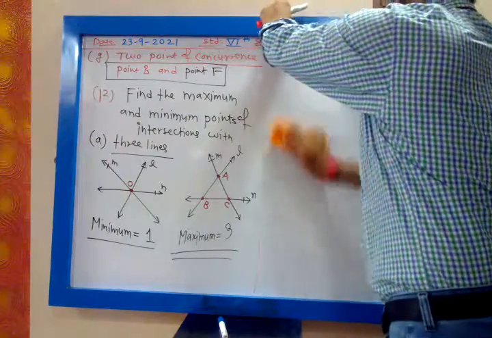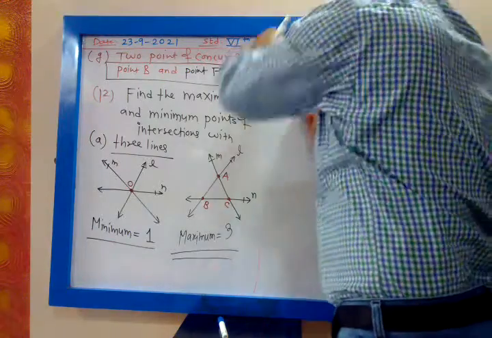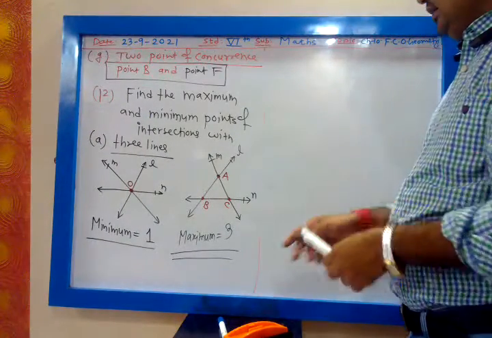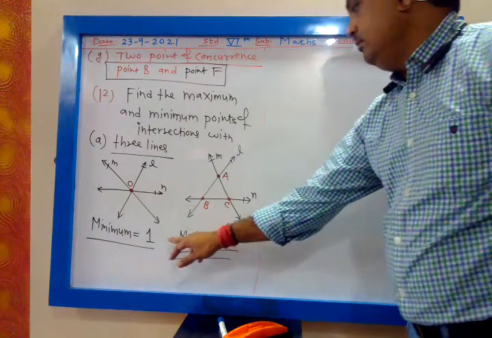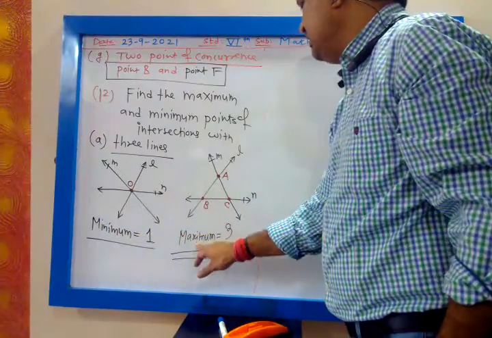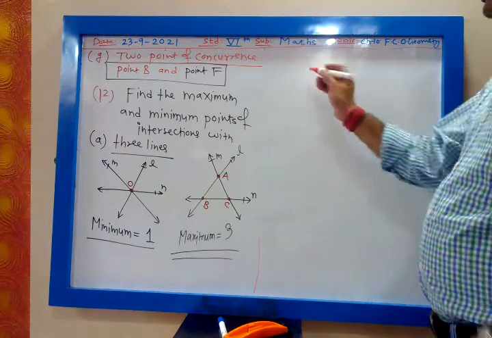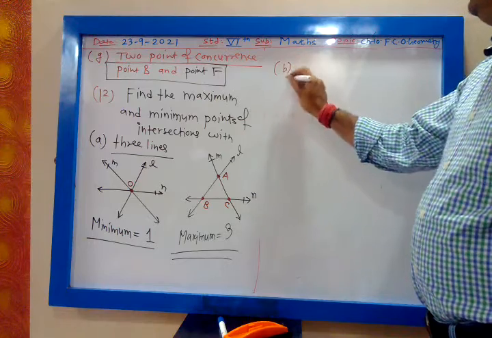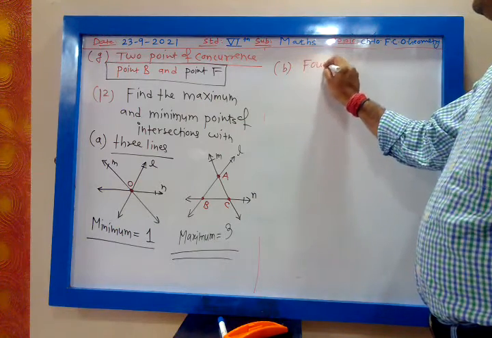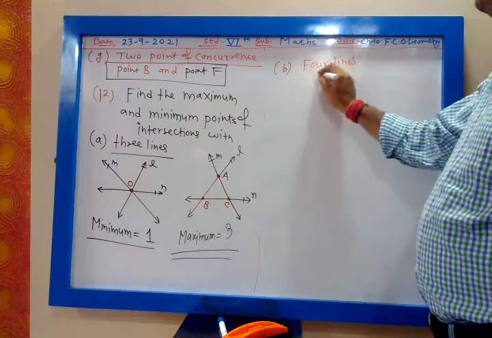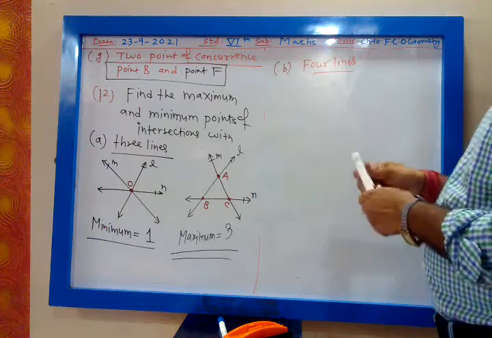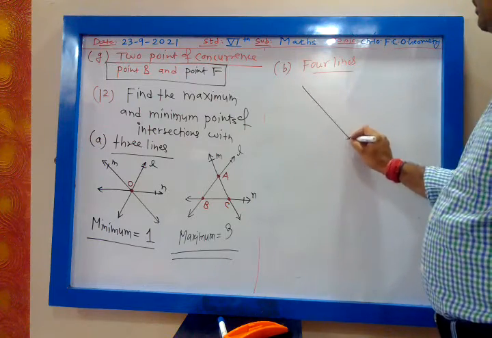How many lines? 4 lines. Okay. Now 4 lines also intersect each other in this way.